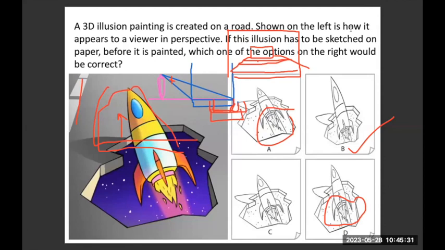So here I'm more worried about how the object will appear when I'm standing here in perspective. So when I draw the upper view, the plan view or the sketch, it should be made so that when I look from the front in perspective, I see the actual object, which means I will have to distort and stretch the farther away part, not the upper part, but the part which is farther away from the observer. I don't know if I made sense or not. Are you clear, or are you still confused?